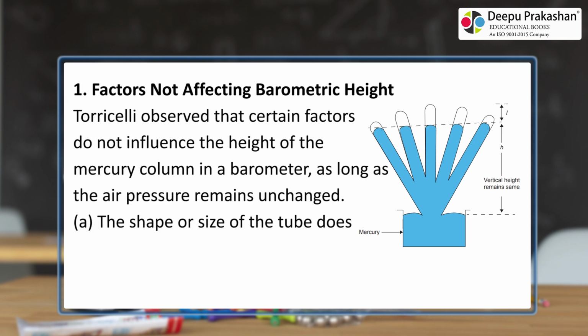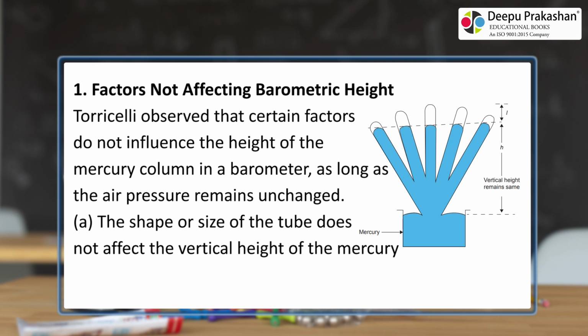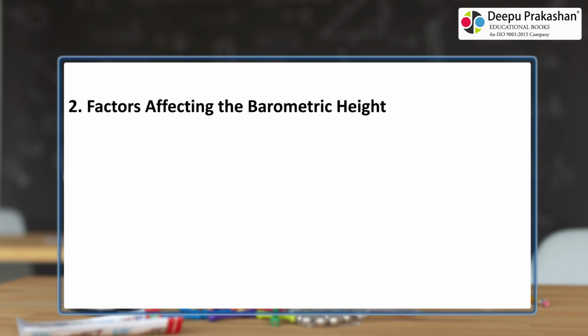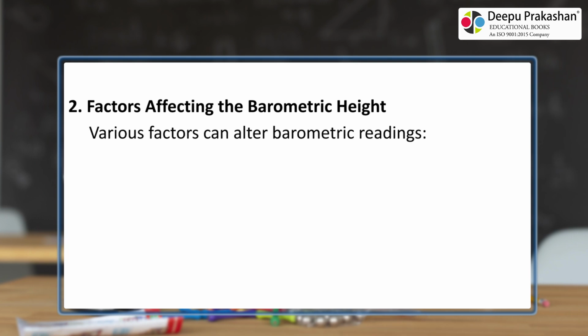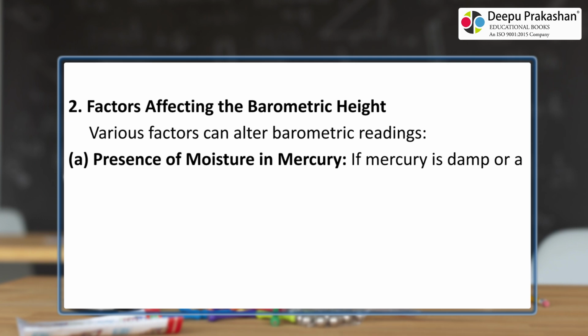The shape or size of the tube does not affect the vertical height of the mercury column. Factors affecting the barometric height. Various factors can alter barometric readings. Presence of moisture in mercury.